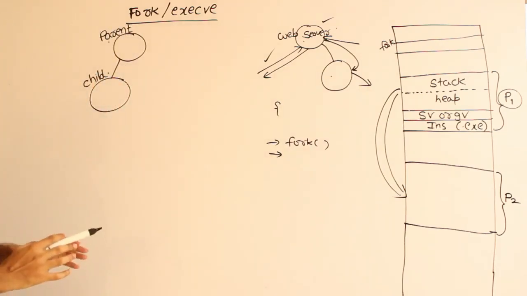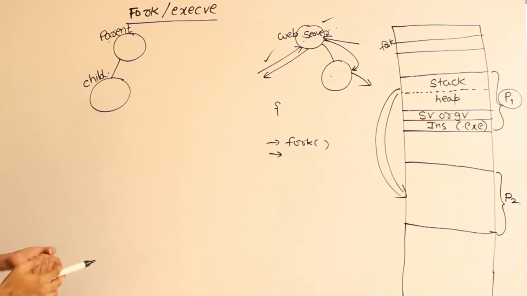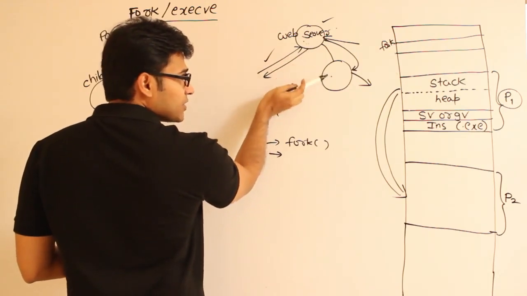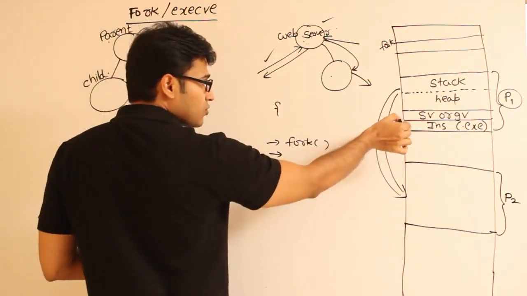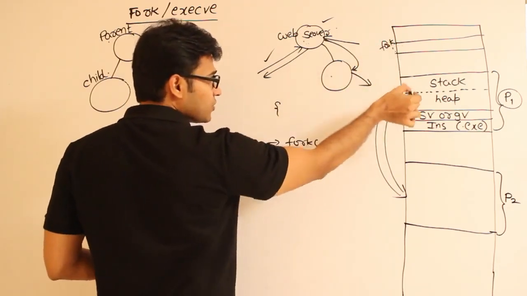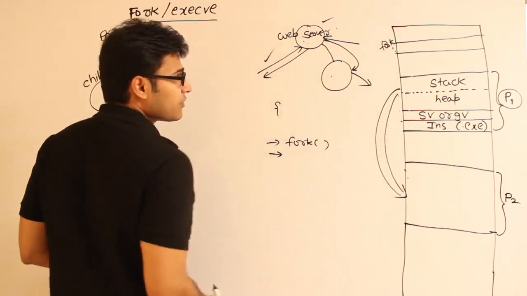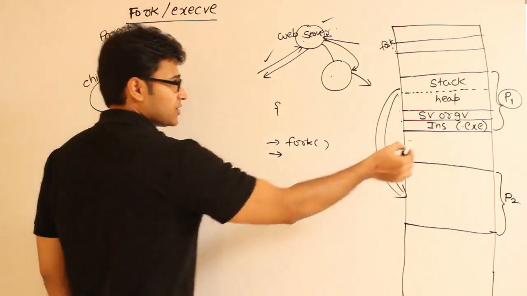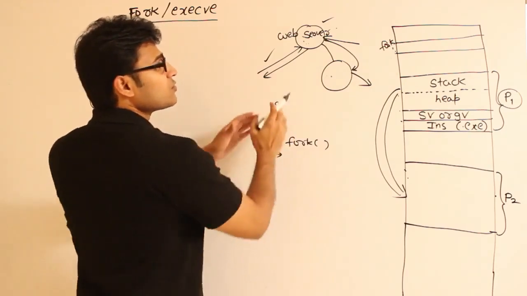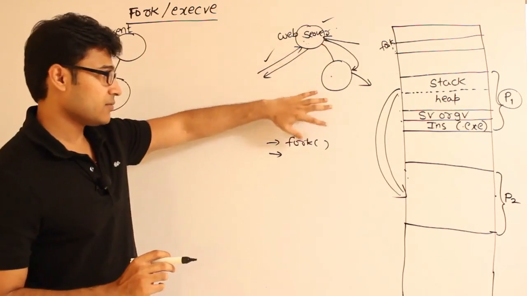This is how you can solve the problem of handling many requests at the same time, right? But then there is a problem with this. The problem with this particular approach, if you can see, is you have to call the operating system, and now the operating system has to create you an identical copy, isn't it? And then both of them will be executing parallelly, right? So now this is a process and this is another process, and both of them can execute parallelly and provide the same service to different clients. Got it? So how can they provide the same service to different clients? I'll get back to you.